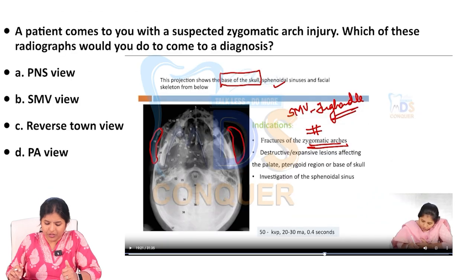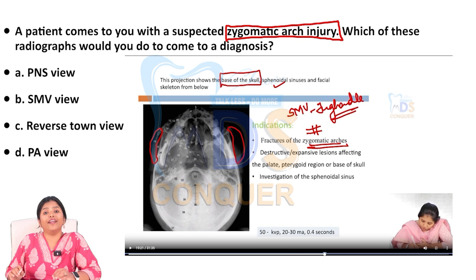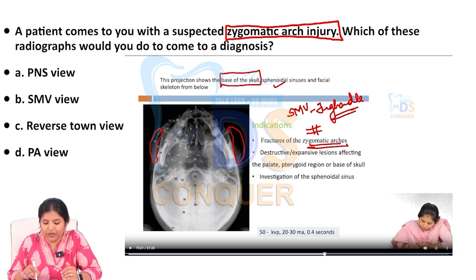Let's go to the next question. Patient comes to you with suspected zygomatic arch injury. As I always tell you, whenever you have a keyword, what do I tell you? You always mark it. Okay. Zygomatic arch injury. Now we know what kind of injury the patient has suffered. Which of the radiograph will help you to come to a diagnosis?